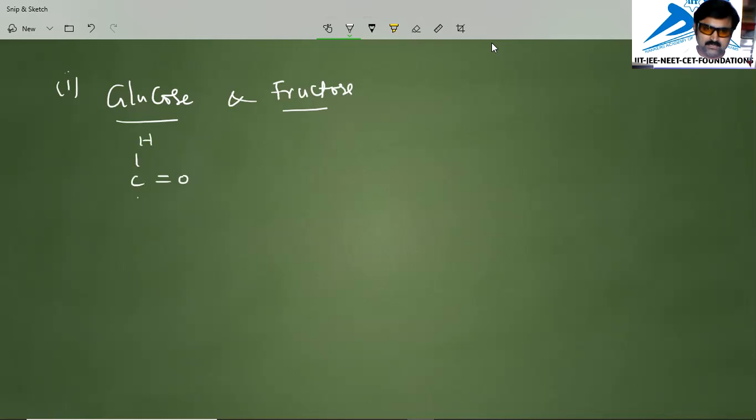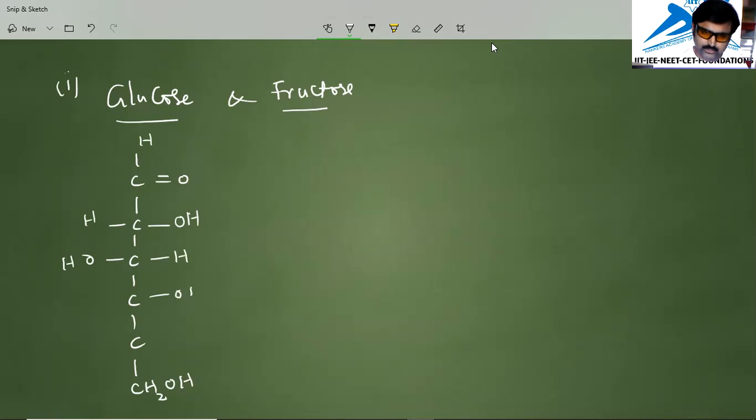And remaining we have carbons. So we will write 4 carbons. And the last one in the chain we will write a primary alcohol group. Now we will attach the OH groups like this. Here hydrogens. Next we will write continuously the OH groups and hydrogens.